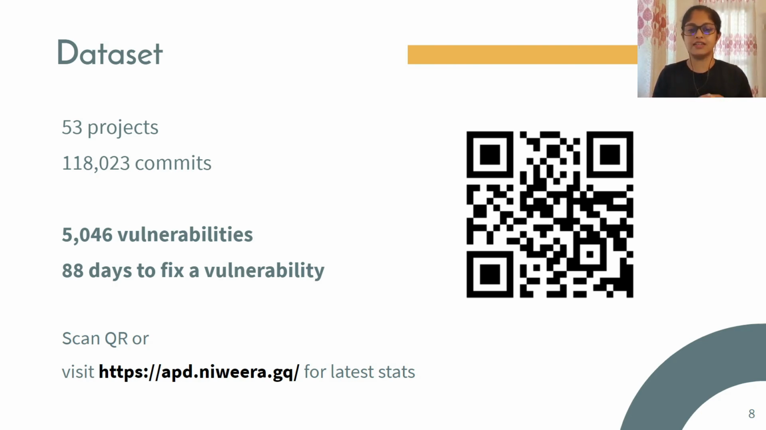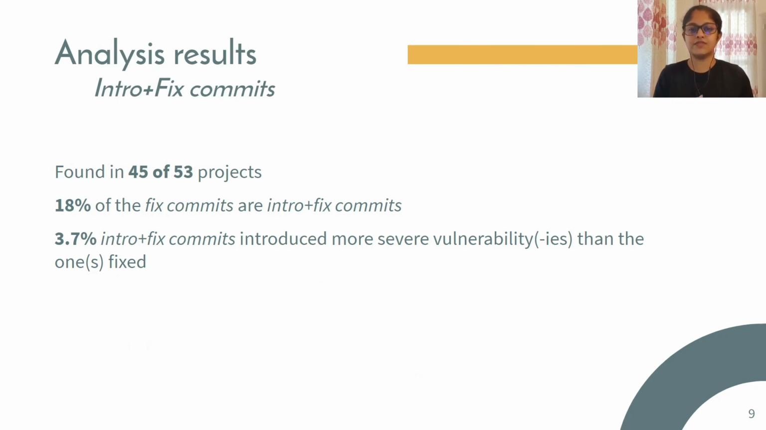We also observed that the developers take around 88 days to fix a vulnerability in the code base. When focusing on intro plus fix commits, we found that they were present in 45 of the 53 projects, and among those projects, on average, 18% of the commits meant to fix a vulnerability in turn introduced one or more new vulnerabilities. Another interesting statistic that we came across was that in 3.7% of the intro plus fix commits, the developers introduced a new vulnerability which was more severe than the one they were fixing in the first place.